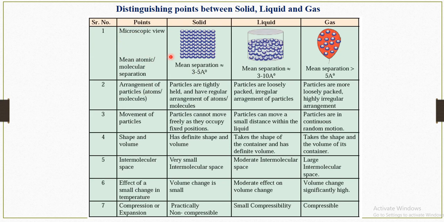Okay. First point is the microscopic view. In case of the solid, the mean separation between molecules is 3 to 5 angstrom. Then for liquid, its mean separation is 3 to 10 angstrom. Then in case of the gas it is 5 angstrom. Okay. So then what about the arrangement of particles in case of the solid?